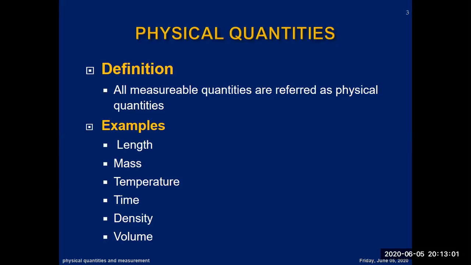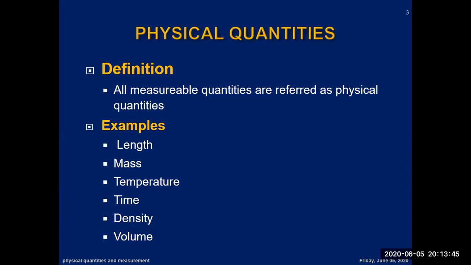Length. You see, you are measuring the length of a cloth, the length of a rod, the length of a road. These are measurable quantities. Mass, the quantity of matter a body contains. The unit of mass is kgs, grams, milligrams, or so on. These are measurable quantities. Temperature, whenever you go to see a doctor, he checks your body temperature. It's measurable. Time, seconds, minutes, hours, this is measurable. Density, mass per unit volume. Volume is also a measurable quantity.